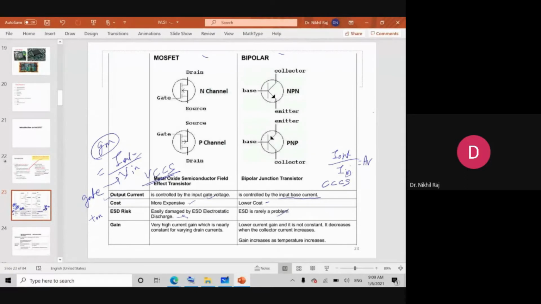Coming to the gain, MOSFET has a very high current gain, which is nearly constant for varying drain currents. We'll see through the graph why it is constant. Whereas BJT has a lower current gain, and it is also not constant, because it is a function of temperature. With temperature change there is a change in the current, due to which the gain also changes. So gain increases with temperature increase. What we do in BJT is provide some type of stabilization technique so that my gain remains constant.